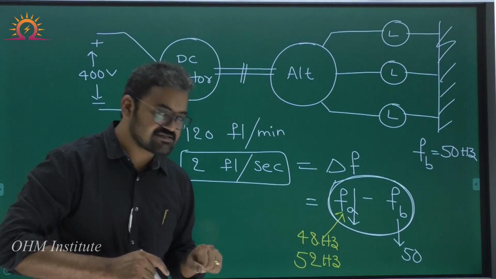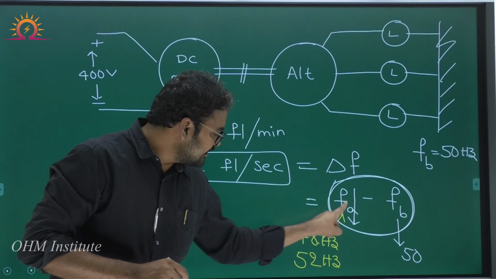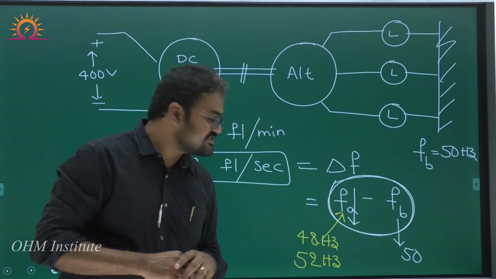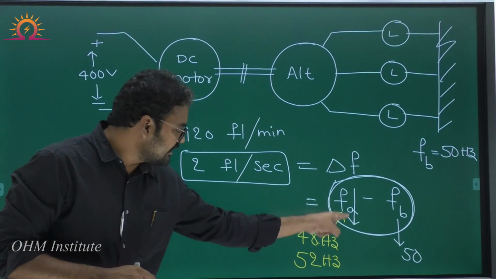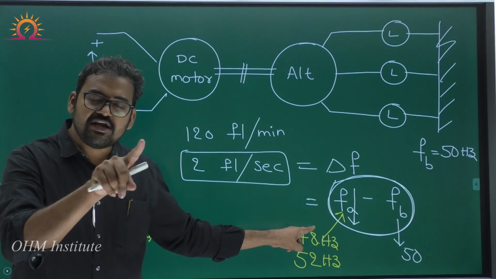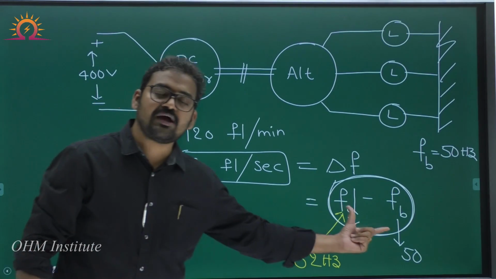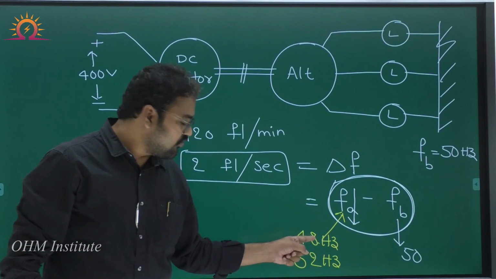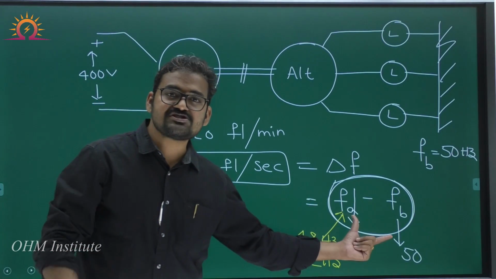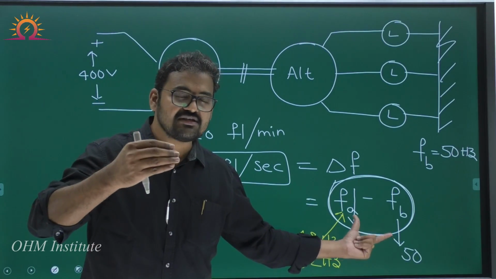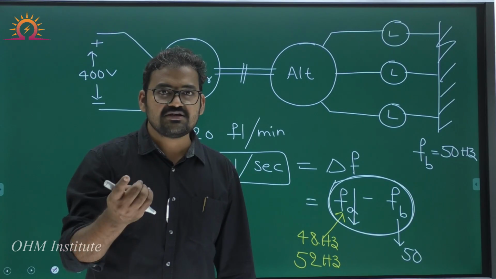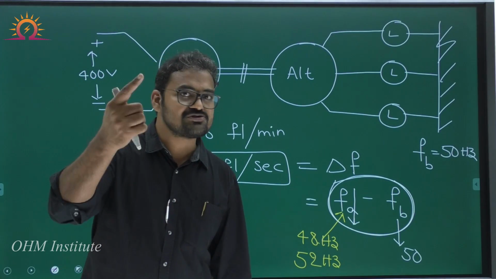Let us take both cases. Suppose alternator frequency is 48, bus bar frequency is 50. If alternator frequency reduces, 48 will become 47. Then what happens to the difference? 3. 47 becomes 46, the difference becomes 4. That means indirectly can I say the difference in frequency increases, which indicates the flickering is also increasing.